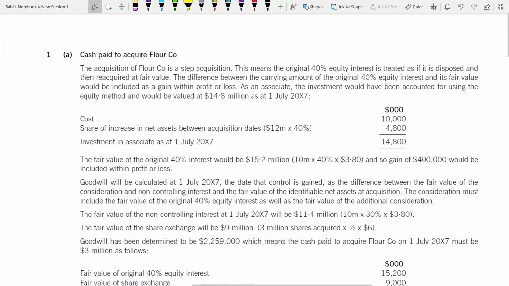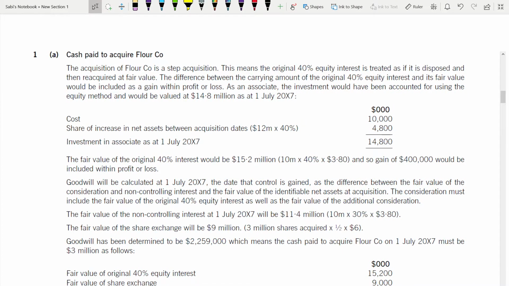Cash paid to acquire. Now the acquisition of Flour is a step acquisition. First you have to identify that this is a step acquisition. They are not acquiring 70% at once. First 40, then 30. So this means the original 40% equity interest is treated as if it is disposed and then reacquired at fair value.